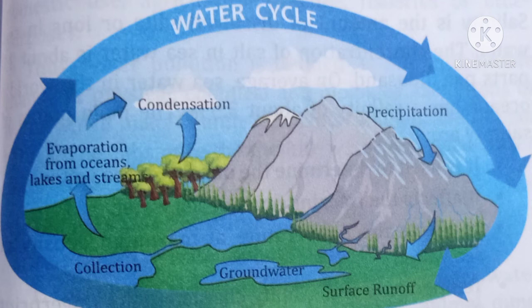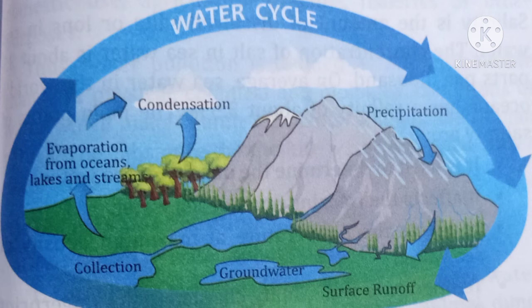Now we discuss condensation. The evaporated water is carried away by the warm air. As the warm air moves higher from the surface of the earth, it starts to cool down. This water vapor condenses to form water droplets which float in the air to form clouds or fog.